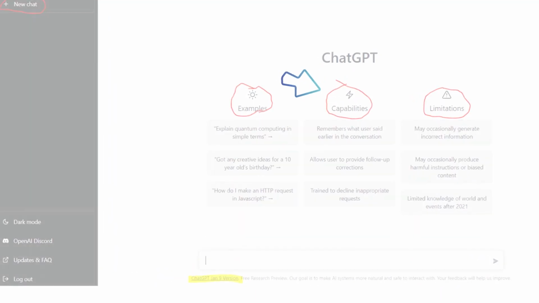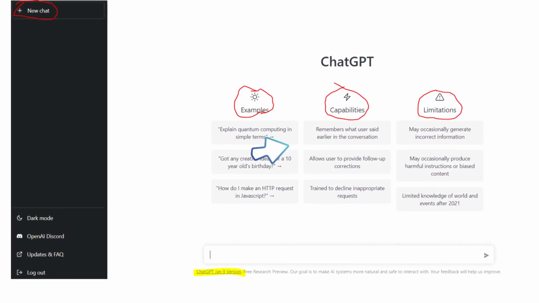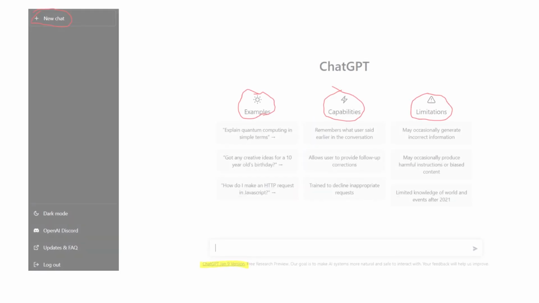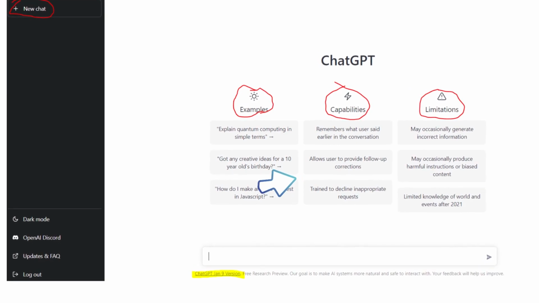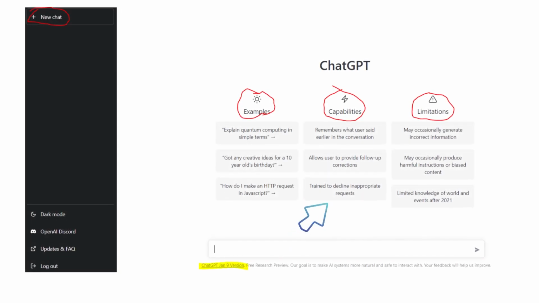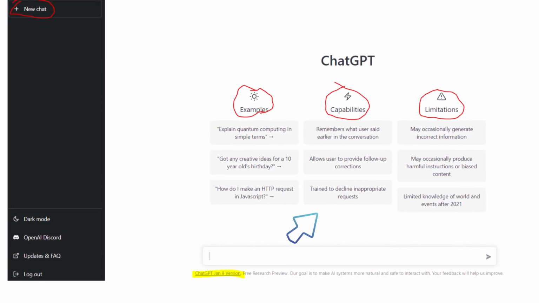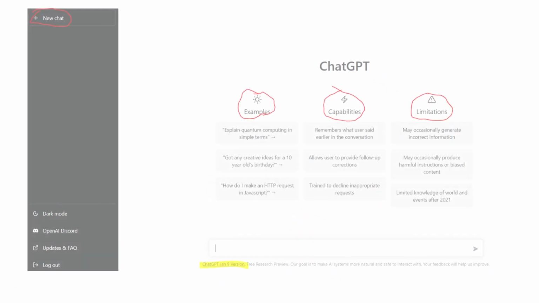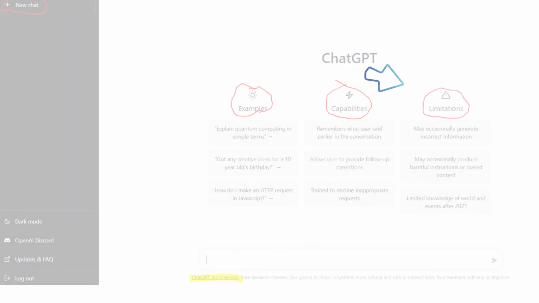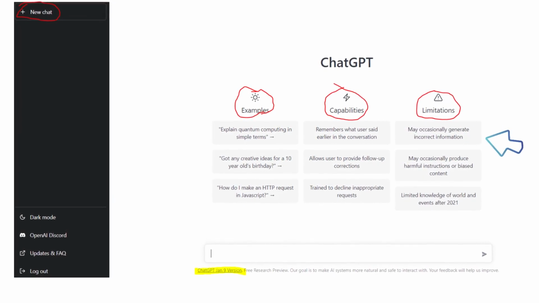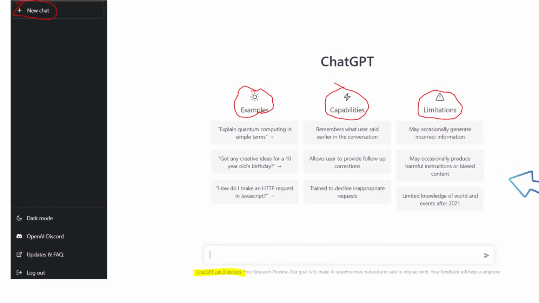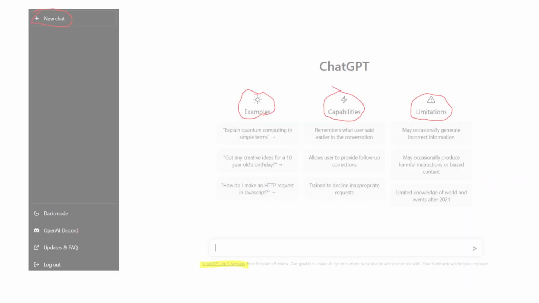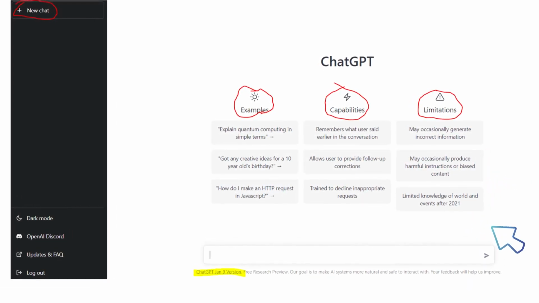And capabilities: remembers what user said earlier in the conversation, allows users to provide follow-up corrections, trained to decline inappropriate requests. And we have limitations here: may occasionally generate incorrect information, as we have mentioned earlier, may occasionally produce harmful instructions or biased content, limited knowledge of world and events after 2021.